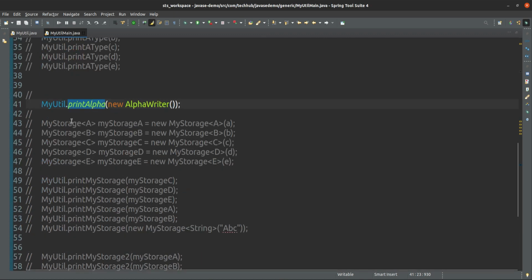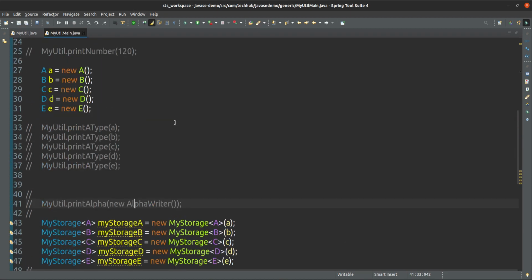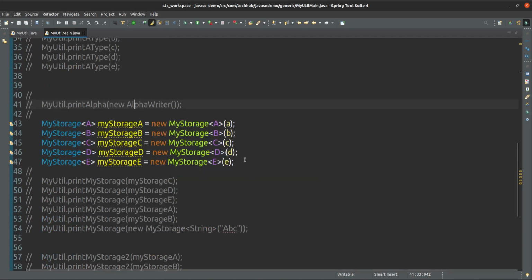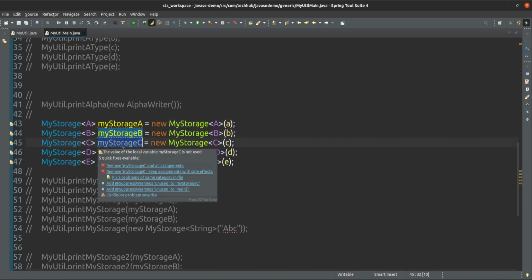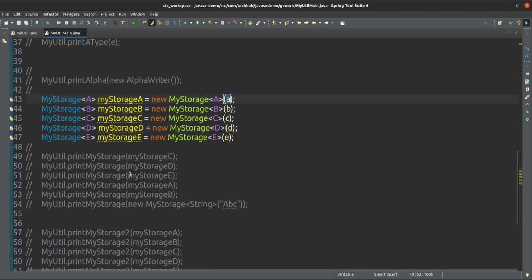So suppose I print that one: print storage A, B or C. Here I have created my storage A, B, C, D and E. The first one is a my storage of type A, the second one is of type B, the third one is of type C, the fourth one is of type D, and the fifth one is of type E. A, B, C, D, E we have already created. So now I will print those and you will see.